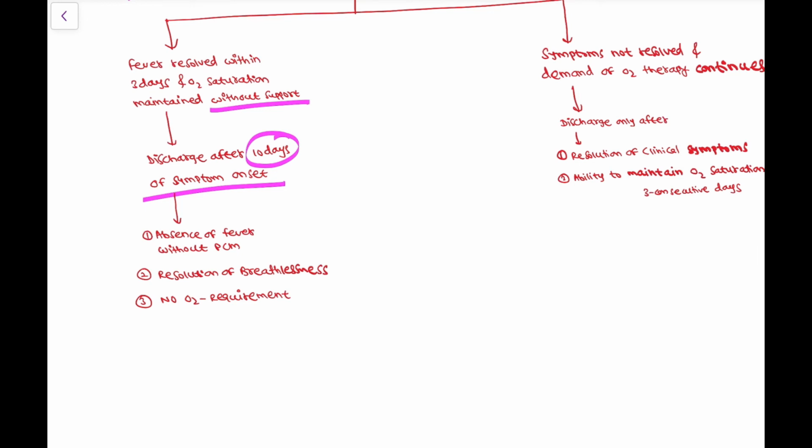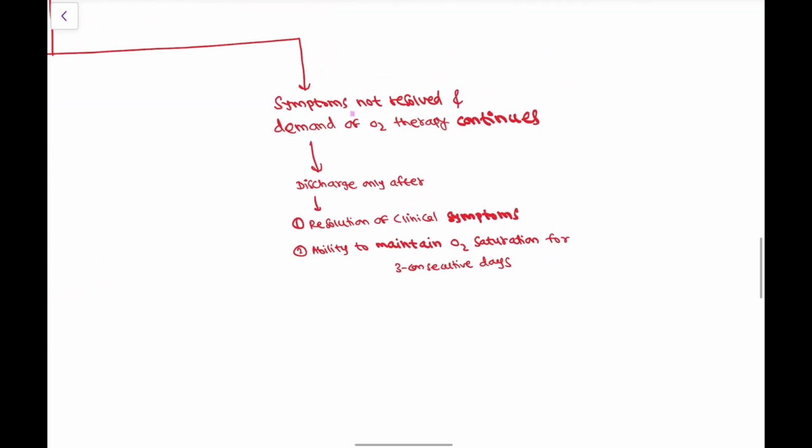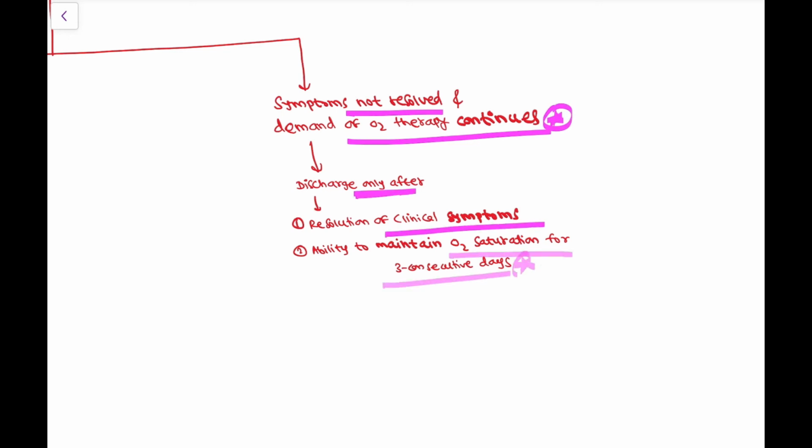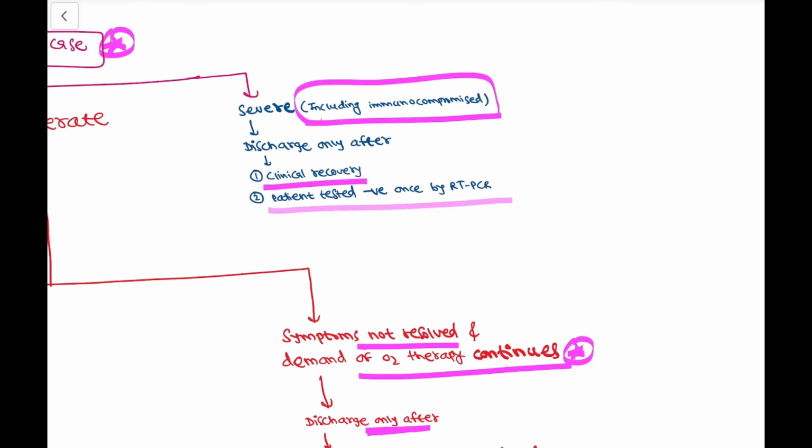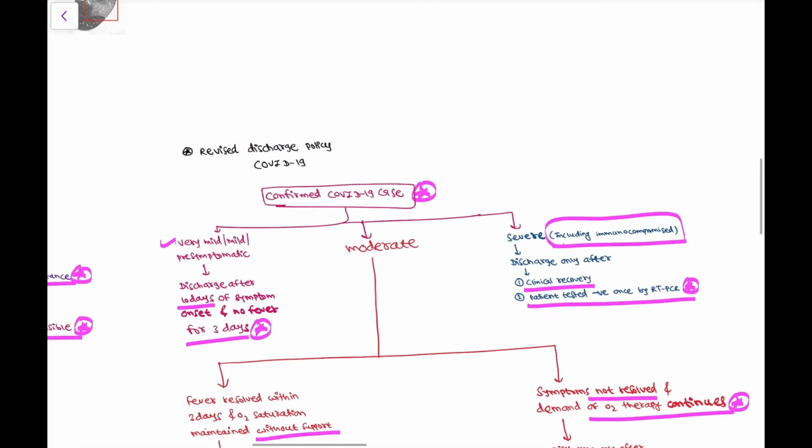It has to be ensured that the fever is absent without paracetamol, breathlessness has resolved, and there is no oxygen requirement. And if symptoms do not resolve and the demand for oxygen continues, then discharge is only after resolution of clinical symptoms and the ability to maintain oxygen saturation for 3 consecutive days. And in severe cases, including the immunocompromised state, two criteria must be fulfilled: there is clinical recovery and the patient must be tested negative once by RT-PCR before discharge.